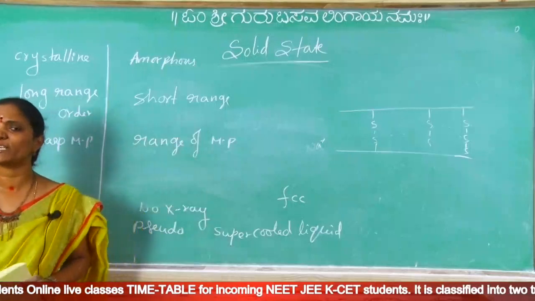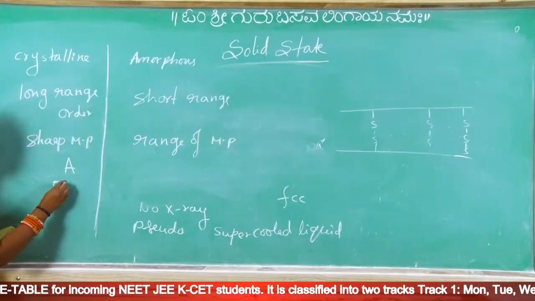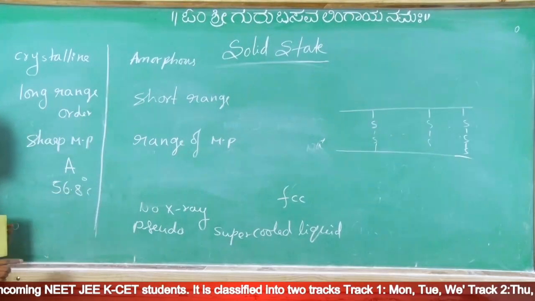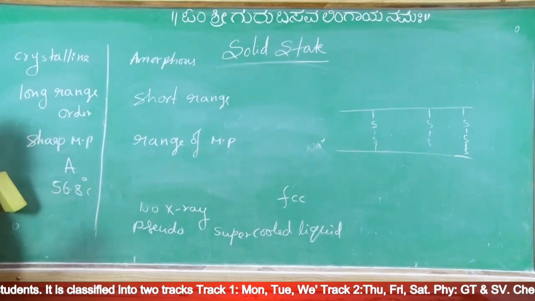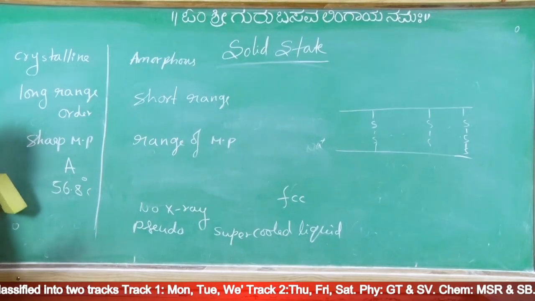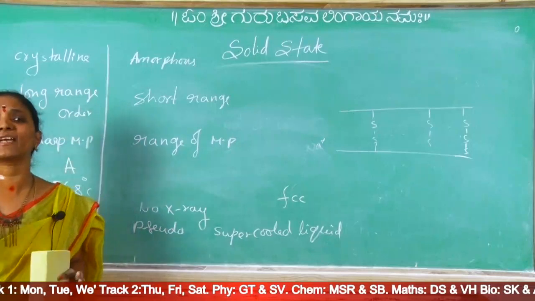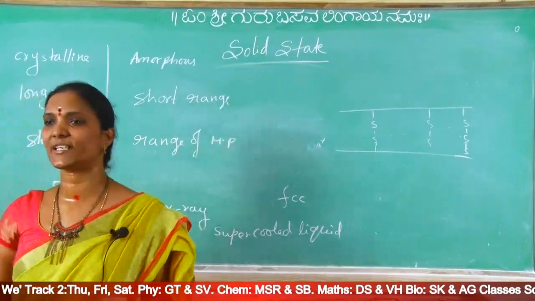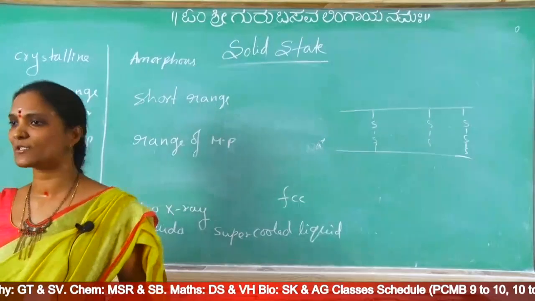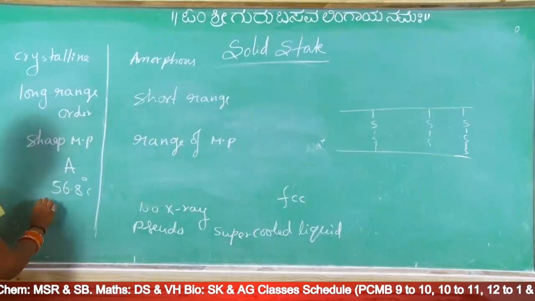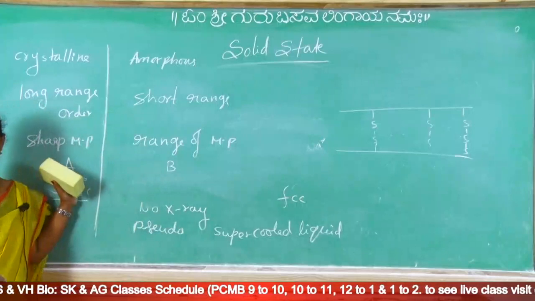What is this sharp melting point? If it is crystalline, say substance A, its melting point is 56.8 degrees centigrade, an exact temperature we can give. At this temperature only melting takes place; before this, even at 56 degrees, no melting. Why this exact melting point? Exact structure, regular arrangement, perfect structure is there, so a perfect melting point is also there. So crystalline solids have a sharp melting point.